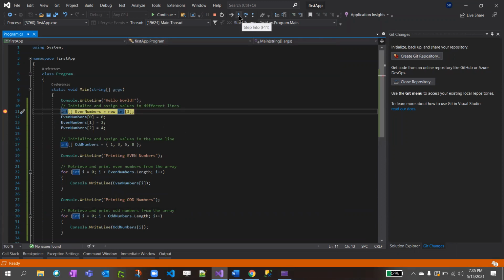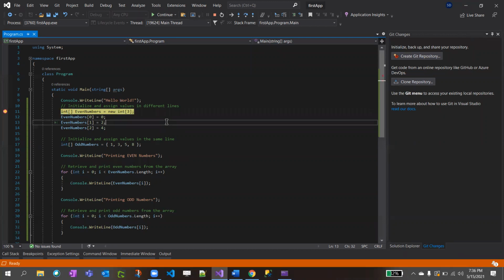So here on the top you have F11 and F10. Just write it down. Put the heading called debugging, debugging in Visual Studio. F10 means executing the next line. F11 means going inside the method, going inside the functionality. F10 means just going to the next line.